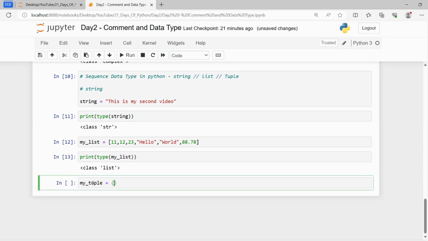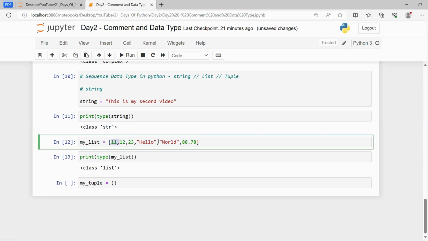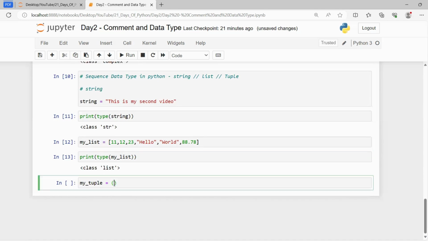Inside the tuple, we can store different types of data as well, similar to the list. But the difference here is that a list is mutable, whereas a tuple is immutable, that means non-changeable. The second difference is that a list starts with a big bracket, whereas a tuple starts with a small bracket. Let's say I'm storing these values here: 77, Meera, and then Fatima as well.